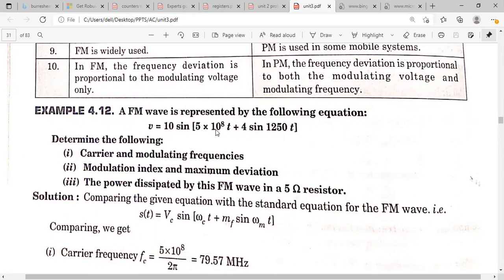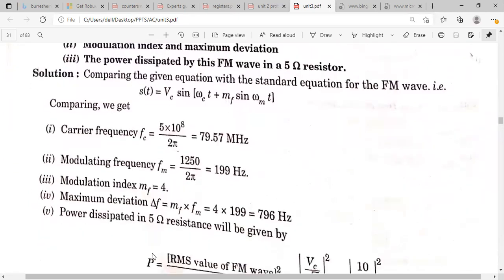Omega C is equal to 5 into 10 power 8 hertz. And FM, here FM is nothing but the modulating frequency, that will be 1250 hertz. What you are going to calculate is the carrier and modulating frequencies, so you can write them in normal hertz frequencies, not in angular frequency.